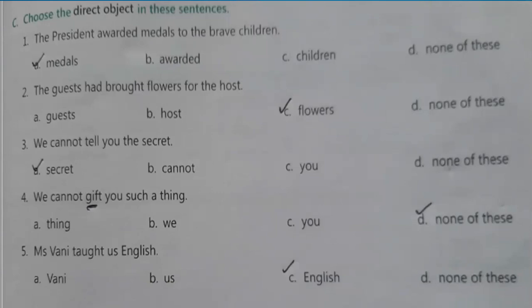Medals are awarded, so medals will come here. Next, the guest had brought flowers for the host. What had they brought? Flowers. We can't tell you the secret. What can't you tell? Secret, so secret is your answer.